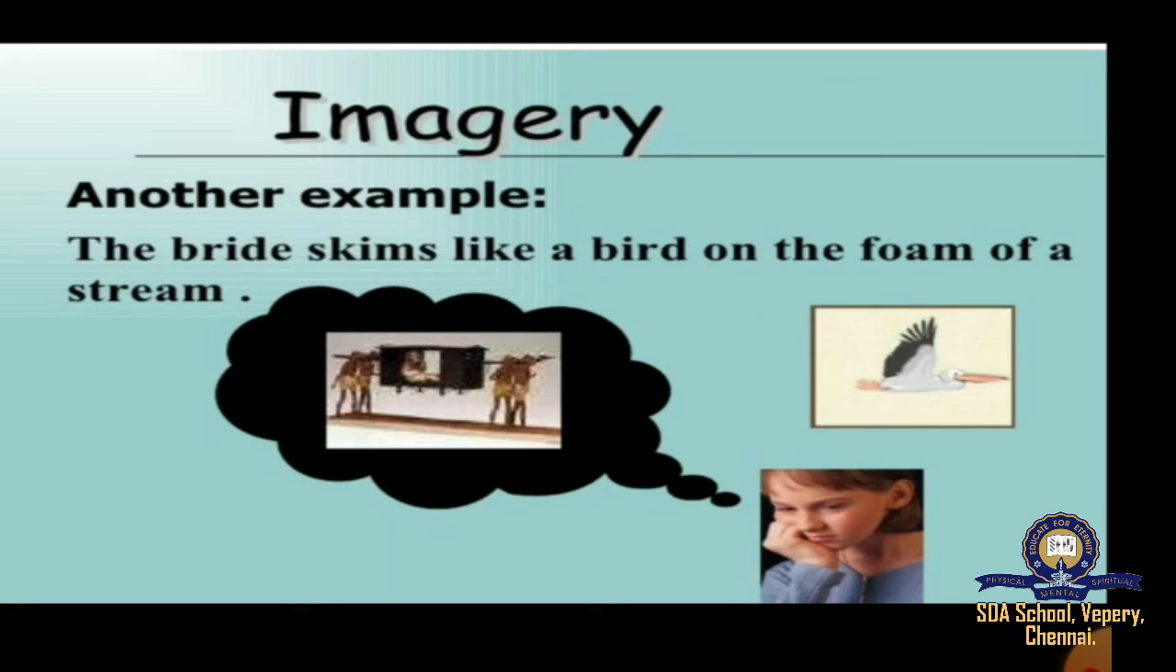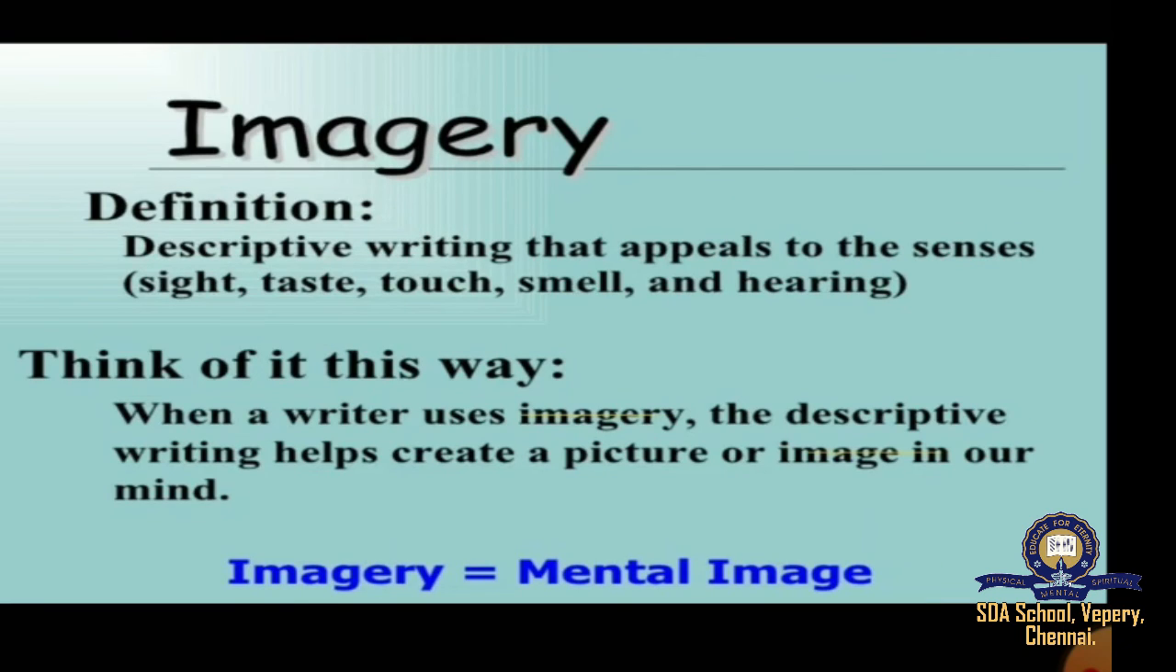Imagery is a very beautiful thing. Another example, the bride skims like a bird on the foam of a stream. So basically, giving details to a sentence is what imagery is. When you read that particular sentence, you have to picture the thing that the writer is telling you. That is imagery. Descriptive writing that appeals to the senses.